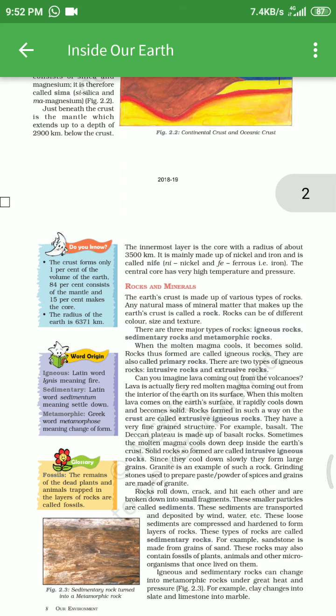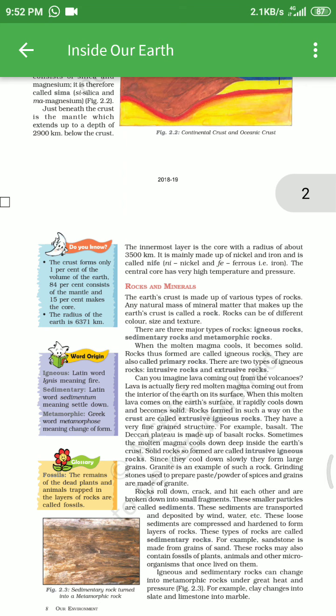So let's begin. When the molten magma cools, it becomes solid. Rocks thus formed are called igneous rock. They are also called primary rock.